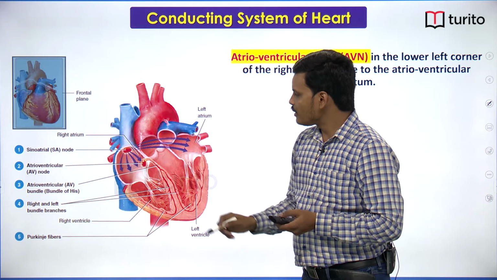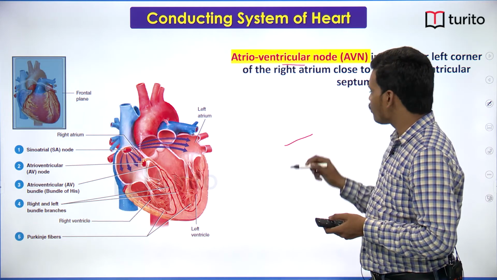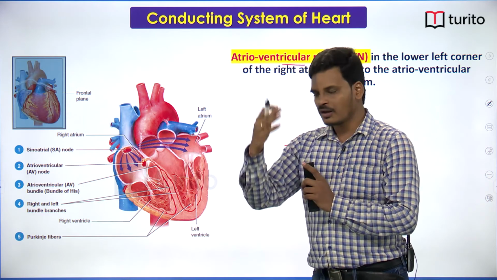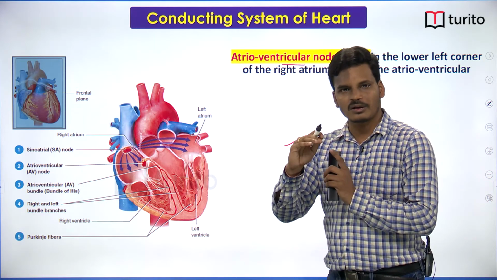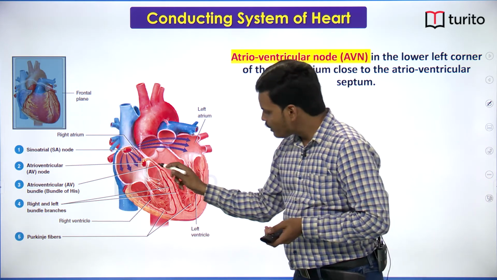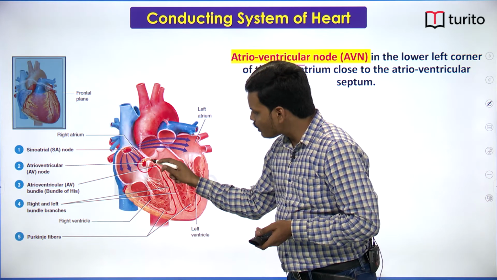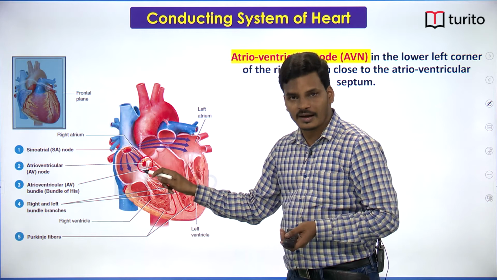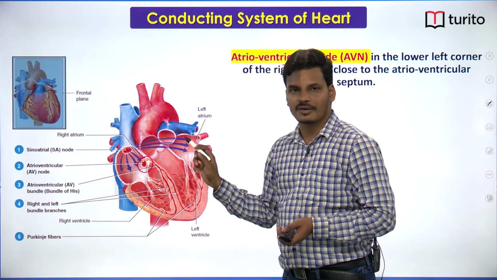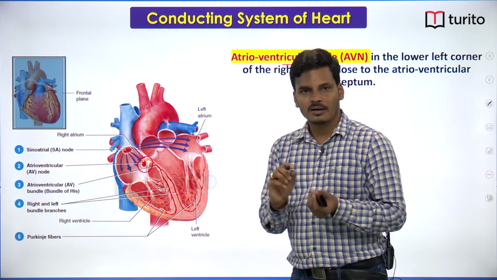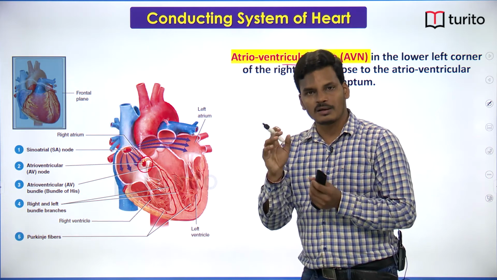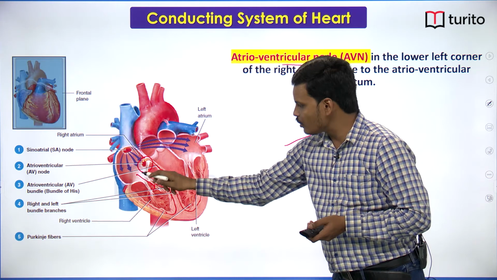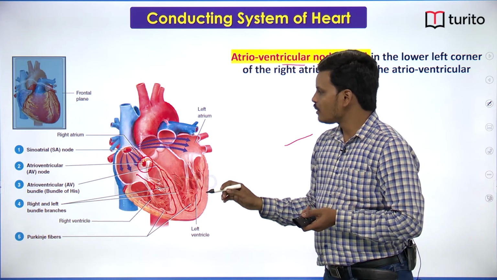Then the next one is the atrioventricular node. The atrioventricular node is located in the same right atrium. The sinoatrial node and the atrioventricular node are located only within the right atrium. The atrioventricular node is located at the lower left side of the right atrium. If you see the anatomical mark, the node is present at the junction of the atrioventricular valves.